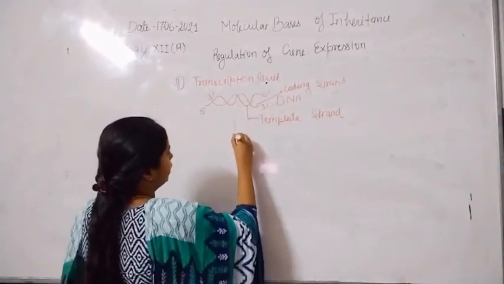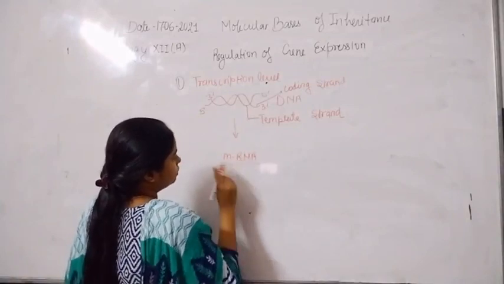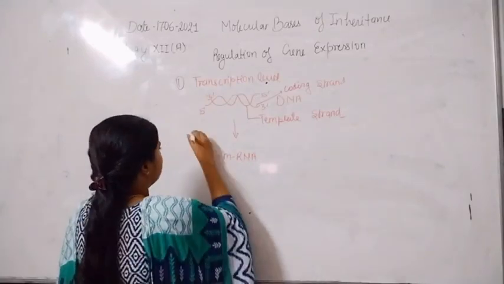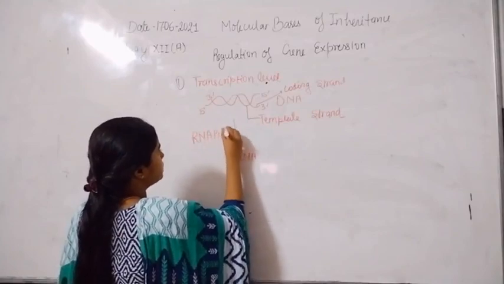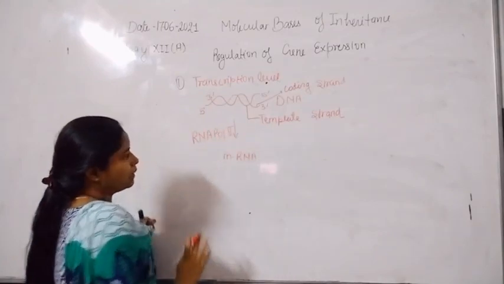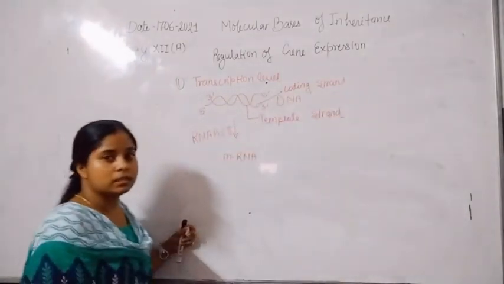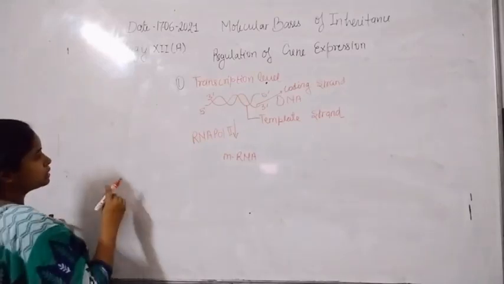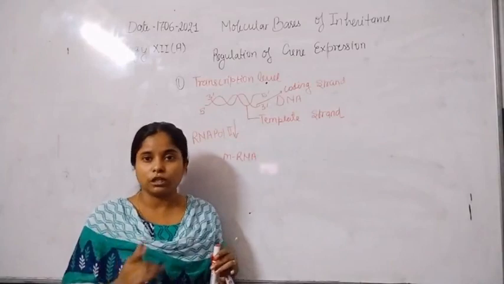From that strand, mRNA gets synthesized with the help of polymerases, that is RNA polymerase second, because mRNA is synthesized. If we talk about the different polymerases inside the cell, there are many different types of polymerases for the translation of protein.